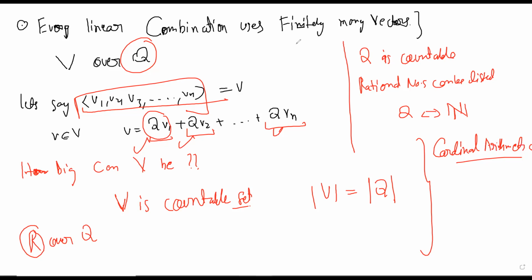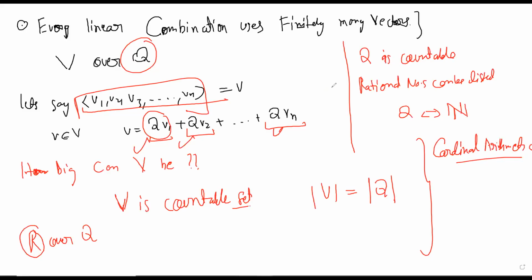Okay, so any questions? Because I think I said a mouthful. I said quite a lot of things. So if anyone has any questions, please ask. Okay, no questions. Okay, cool. Or if someone is totally lost, then they can say. Okay, hopefully not. Yeah. So this was the consequence of this definition of finite linear combinations.